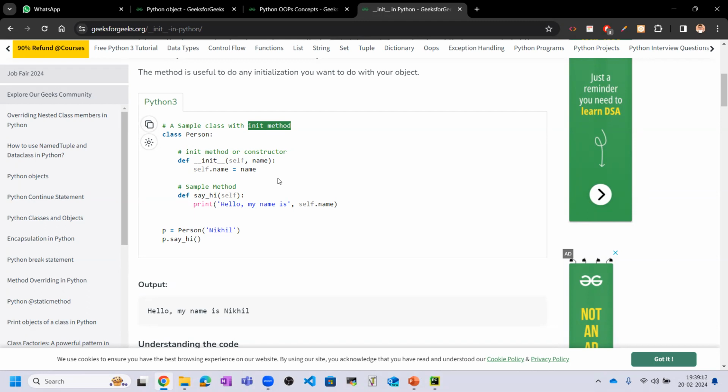How much memory you are acquiring, how many variables you are defining, that will be defined by the constructor. So when you make a constructor, at that time that will take the memory of your system.